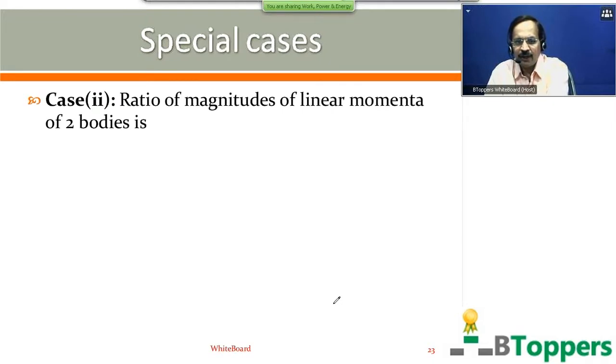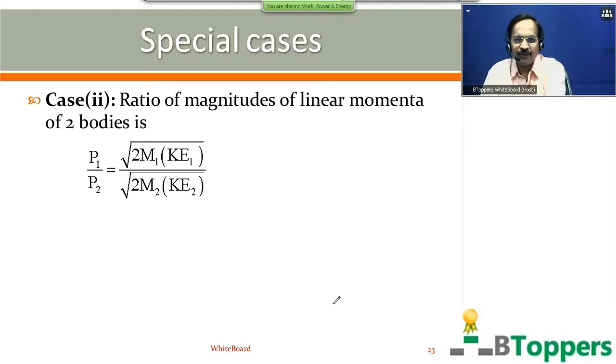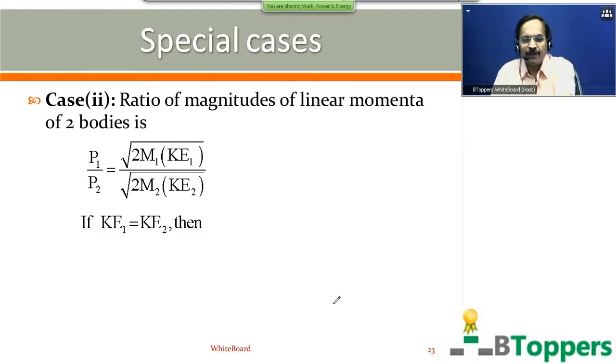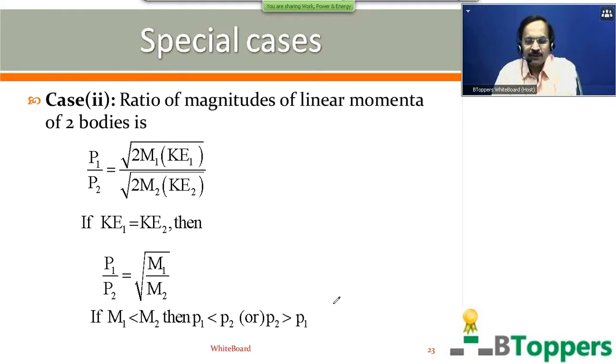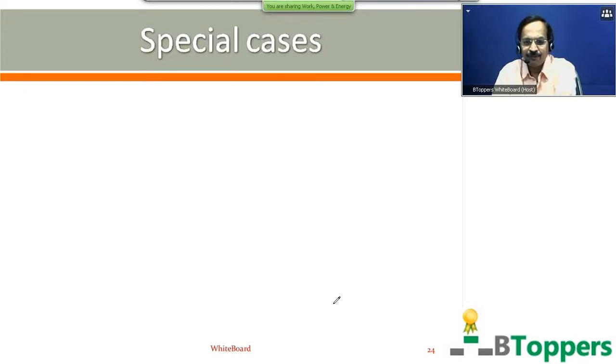So in general, the ratio of the magnitudes of linear momentum of two bodies in pure translatory motion is given by P1 by P2 equal to root of 2 m1 Ke1 divided by root of 2 m2 Ke2. Ke1 is the kinetic energy of mass m1 and Ke2 is the kinetic energy of mass m2. If the kinetic energy of m1 is the same as the kinetic energy of m2, then P1 by P2 will be root of m1 by m2. So if m1 is less than m2, or m2 greater than m1, then P1 will be less than P2, or you can say P2 is greater than P1. Come on, copy down this.